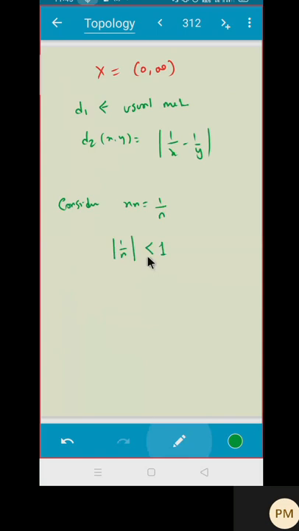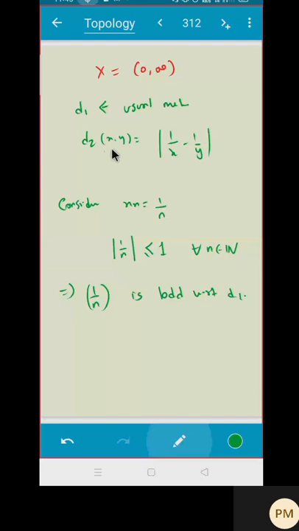And the same sequence, what do you think in case of d2? For the same sequence xn, what is the distance defined here? The distance defined is 1 upon x minus 1 upon y. So take any point, consider P as a radius for me. What do you think? This is 1 upon P minus 1 upon xn.